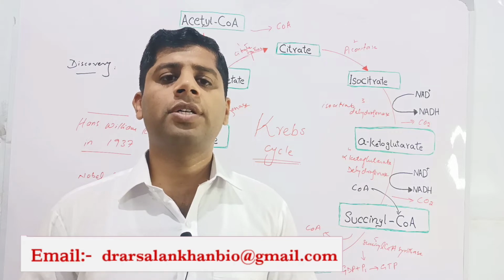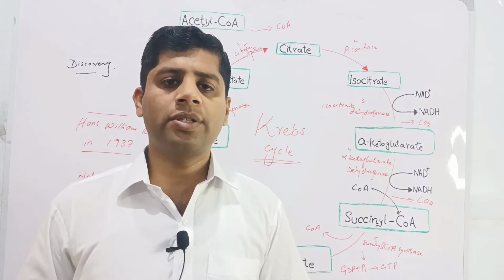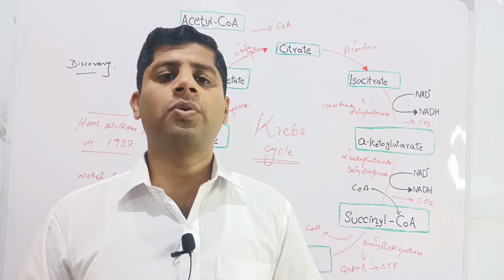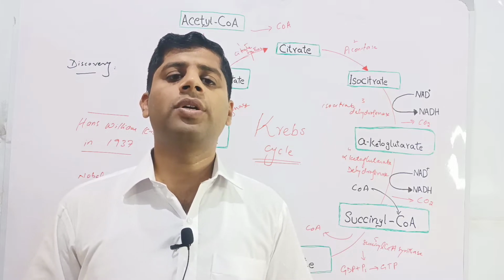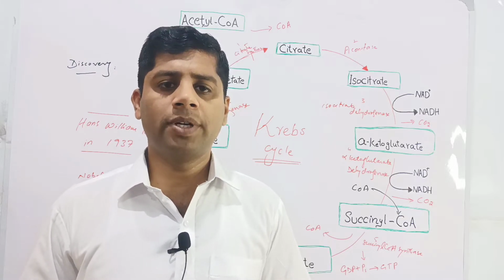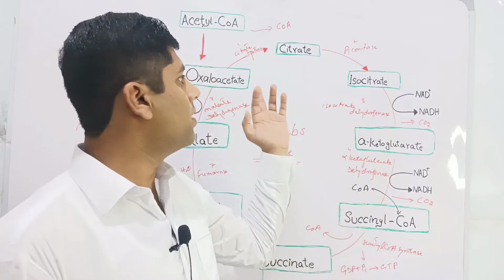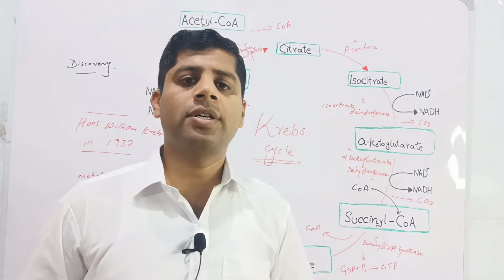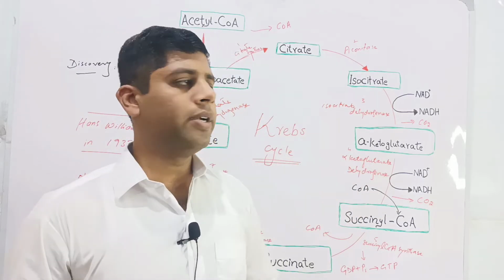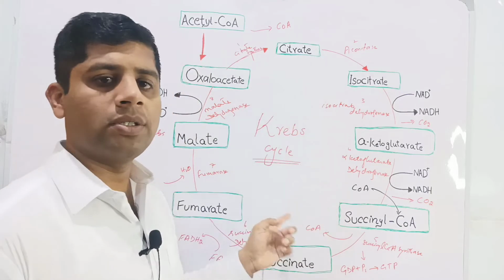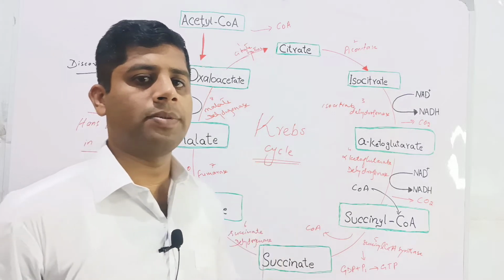The respiration has three stages. First one is glycolysis, in which the glucose is broken down into pyruvate molecules. Then pyruvate is oxidized into acetyl coenzyme A. Acetyl coenzyme A enters the Krebs cycle, the second phase of the aerobic respiration, and it is completely oxidized through these aforementioned steps in the Krebs cycle.